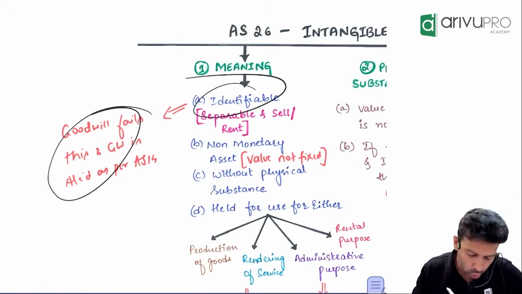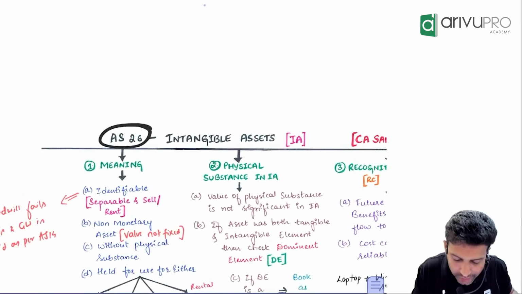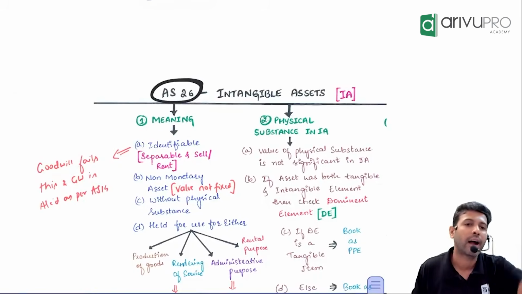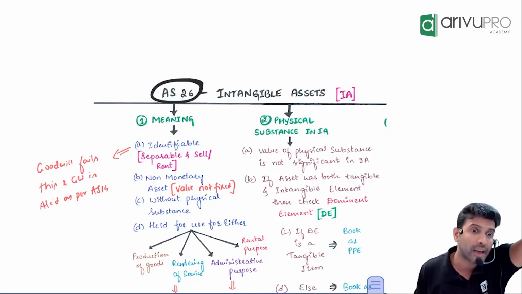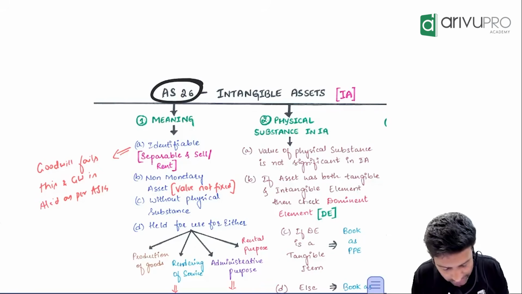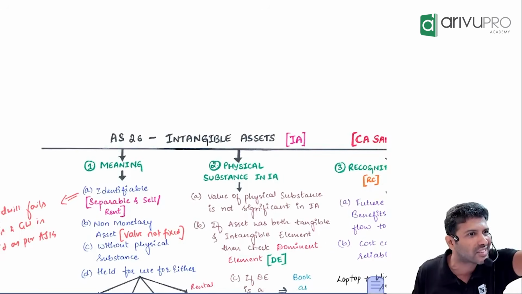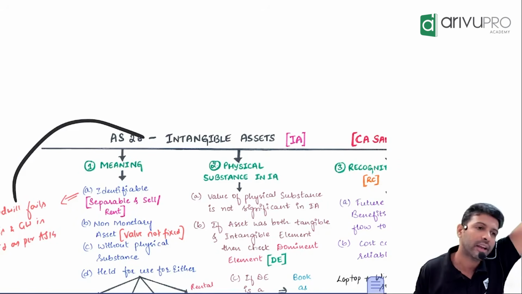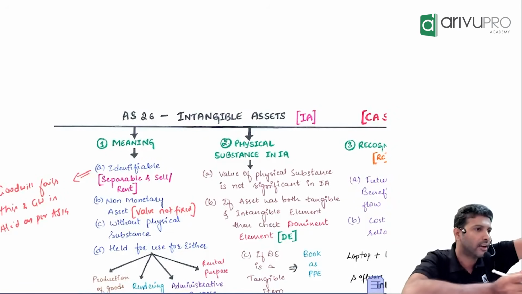That means goodwill will fail which criteria? Goodwill is an intangible asset which is shown in the balance sheet. But accounting standard 26's provisions are not applicable for goodwill. Because goodwill will fail which criteria? Identifiability criteria. Goodwill is accounted as per accounting standard 14, amalgamation, which we have seen there. So don't apply AS26's provisions to goodwill because it fails the identifiability criteria. In the balance sheet, of course, goodwill is shown under intangible assets. But for this goodwill, AS26 does not apply. AS14 applies. So if you want to call it identifiable, you should be able to separate it and sell it.